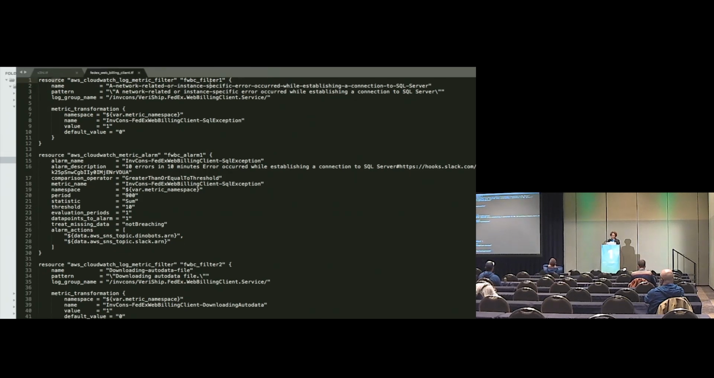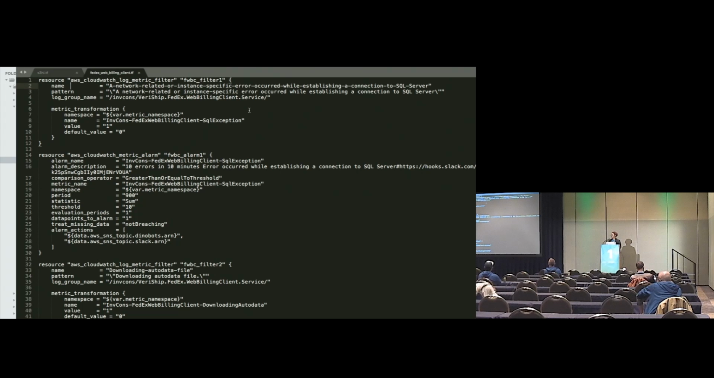We just give ours incremented names because of the type of app that it is. Then this name, pattern, and log group name will allow you to look for this particular message within your logs, and CloudWatch will put it into the metrics so that you can graph it. And it'll increment by 1 every time that it sees this particular message. The more descriptive the message is, the more accurate your count is going to be.